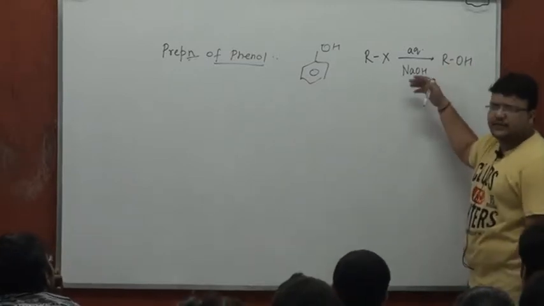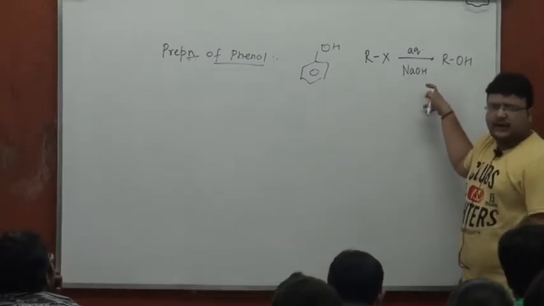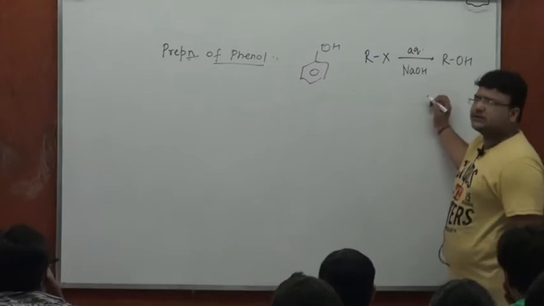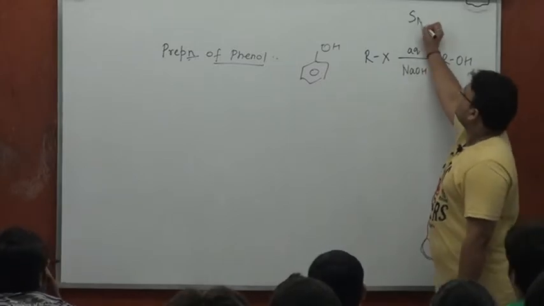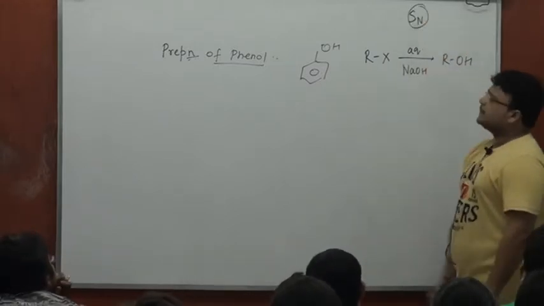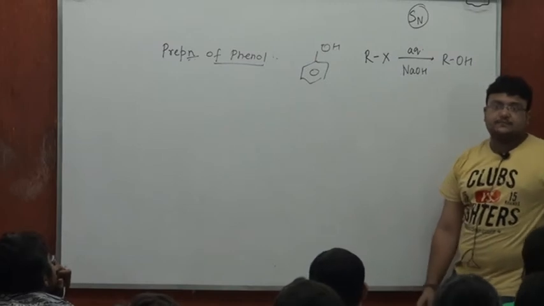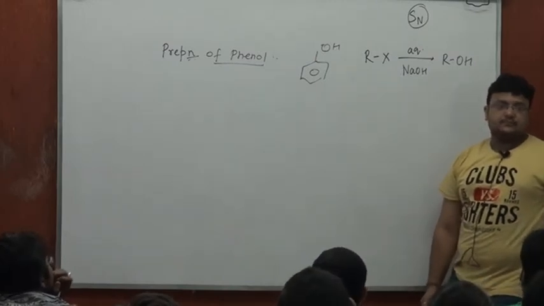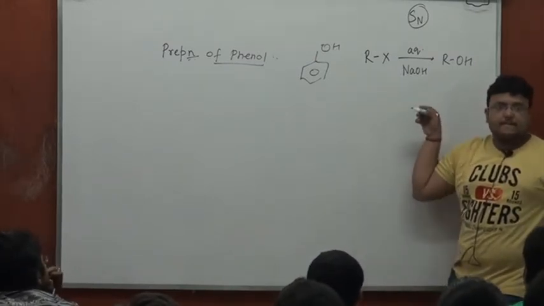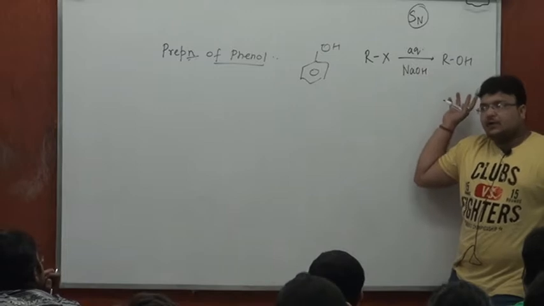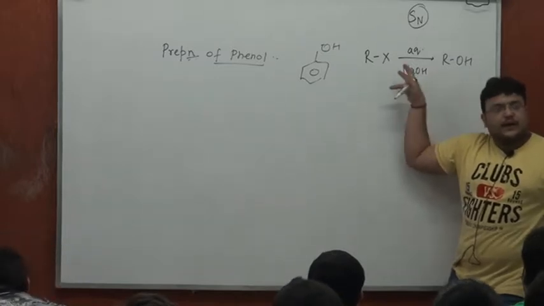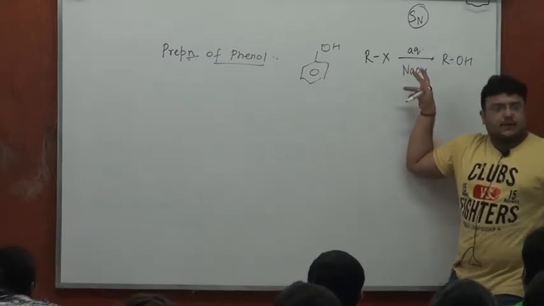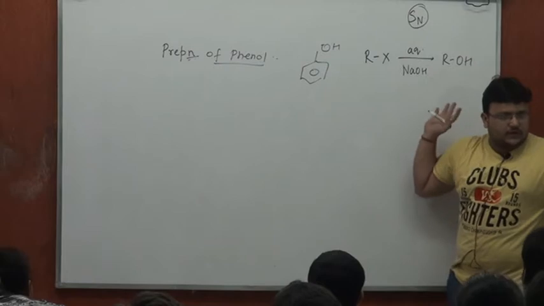Nucleophilic substitution could be SN1 or SN2 depending upon the nature of the halide and other factors. All right. The most common way of converting or preparing an alcohol is to convert the corresponding halide by making it react with aqueous NaOH or KOH.